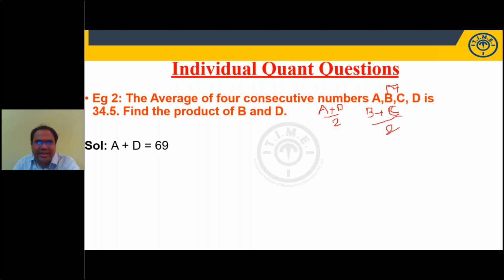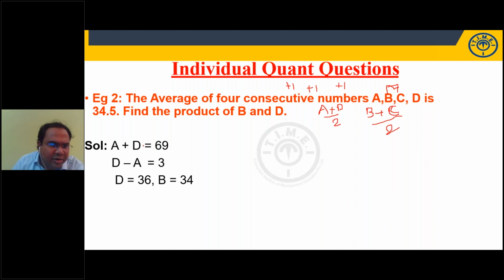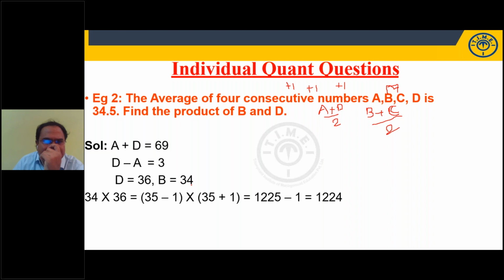Now students, A plus D by 2 is the average 34.5, so A plus D is 69. We know that A, B, C, D are consecutive numbers, so there is an increase of 1 from A to B, B to C, and C to D. So D minus A, the difference, will be 3. Solving these two, I'll get D is equal to 36, and A is 33, B is equal to 34. So we'll get 34 into 36, which is 1224.